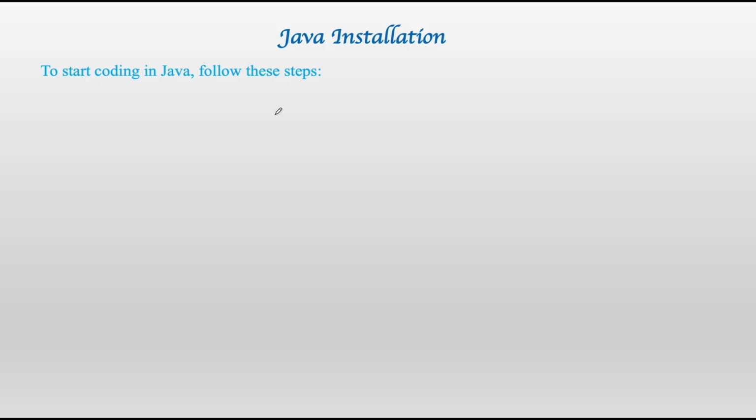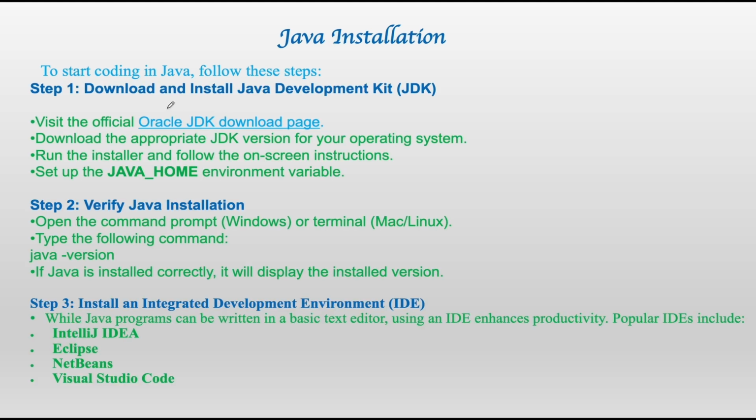Java installation. How can you install Java on your system? First of all, you have to go to the Oracle JDK download page. From there, you have to download the Java Development Kit. After downloading and installing it, you have to verify that it is properly installed. For that, go to the command prompt if you are using Windows, or the terminal if you are using Mac or Linux.